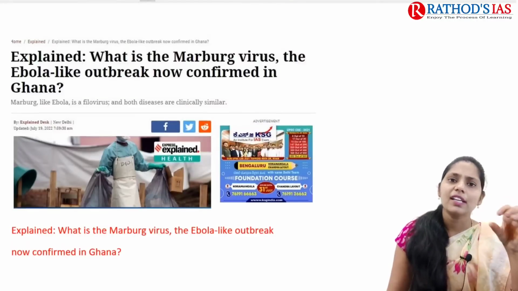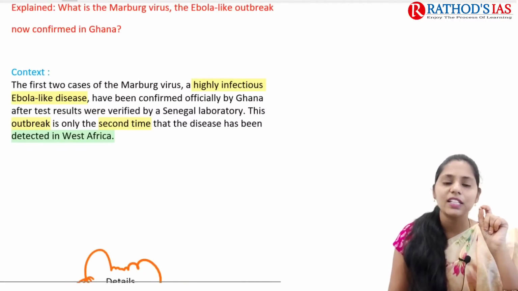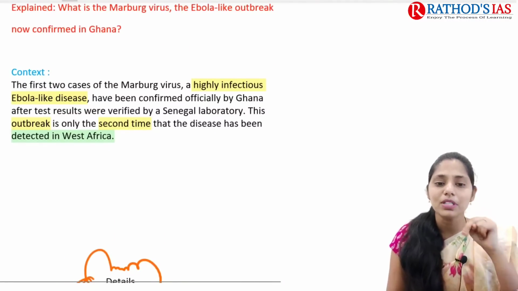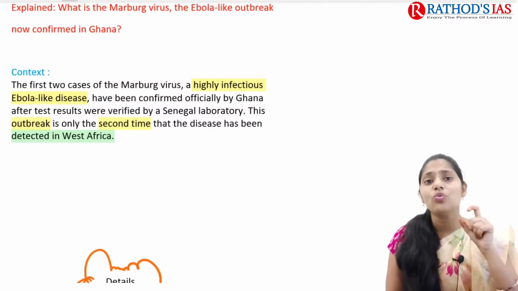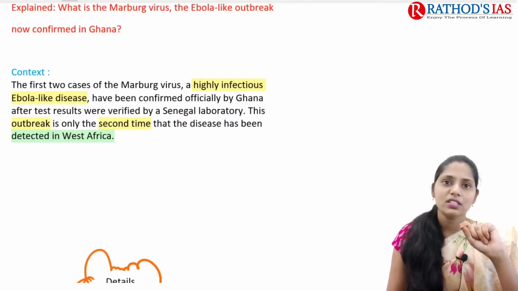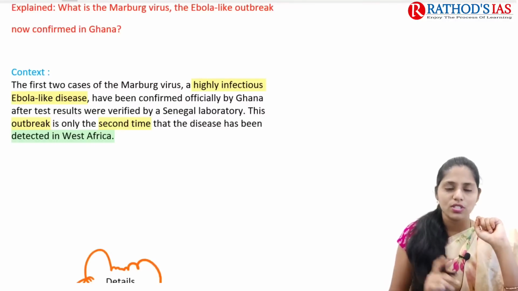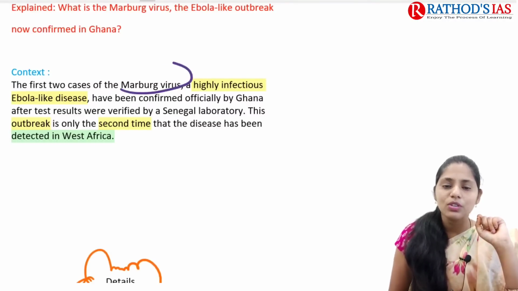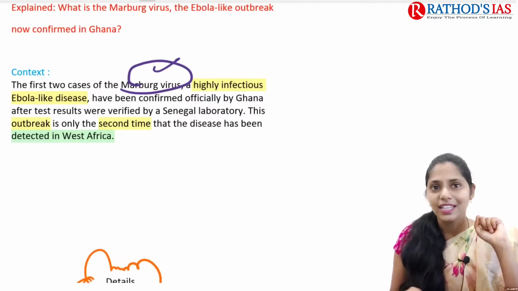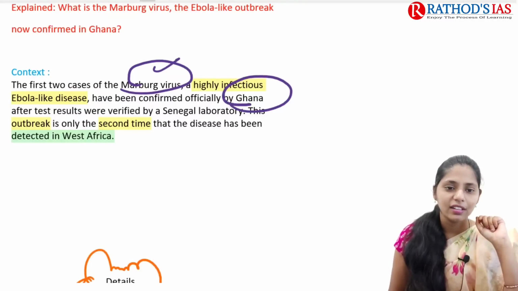Actually, this article is important for your science and technology. If you see the context, it says that the first two cases of the Marburg virus, a very highly contagious Ebola-like disease that does not have a proper treatment, is one cause of concern. The Marburg virus is a very, very highly contagious disease and has been officially confirmed in Ghana.